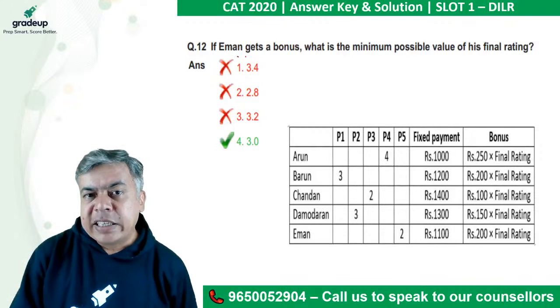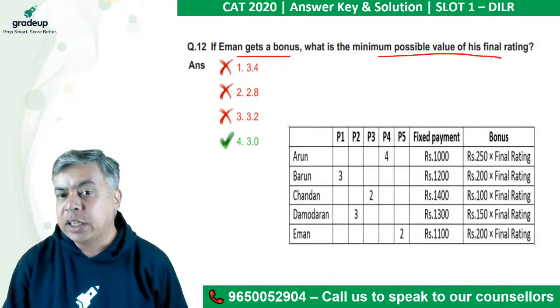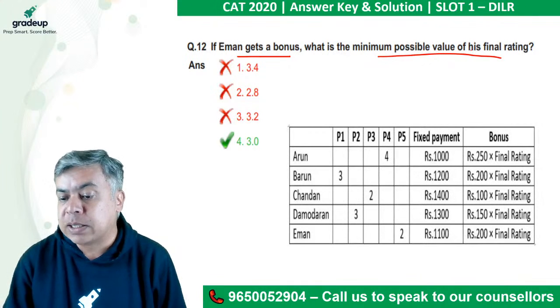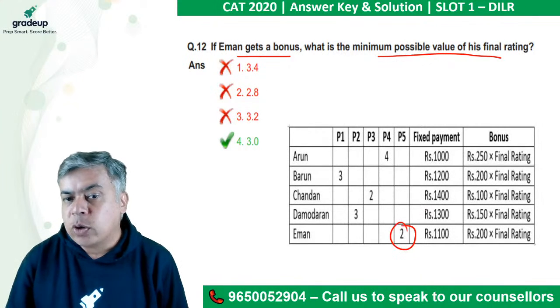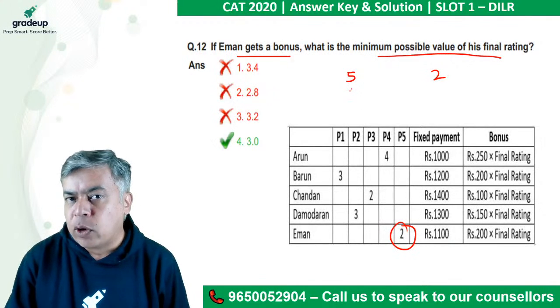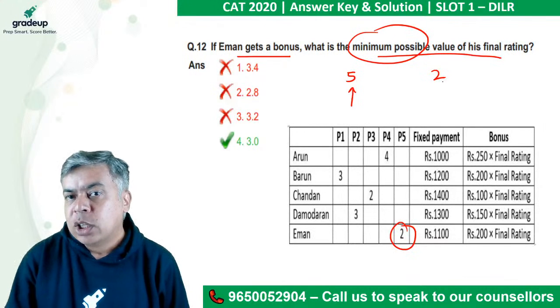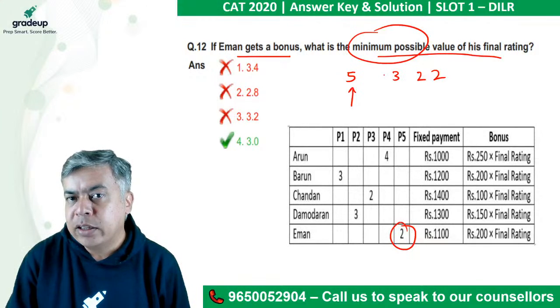Now, if E gets a bonus, what is the minimum possible value of the rating? He's getting a bonus, still minimum possible value. There is already a 2, so I will give him a 5 to get a bonus. 5 is required. Now for minimum possible, I will give him one more 2. I cannot give more than 2, so 3, 3.